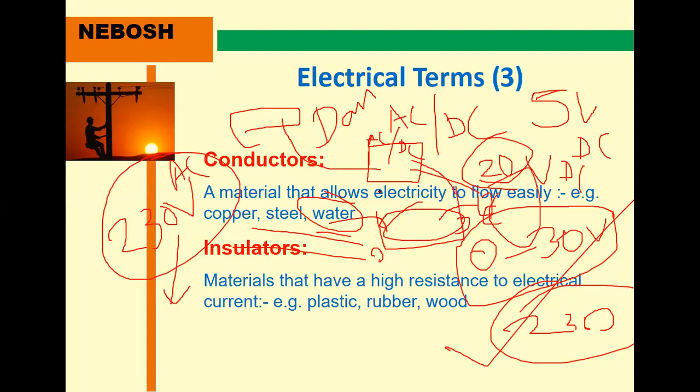An insulator is a material that has high resistance to electrical current, meaning electricity does not flow. These are plastic, rubber, wood, and also space. For example, space means the air. If electricity flowed through air, everybody would already be dead. Fortunately, electricity never flows in air or space.